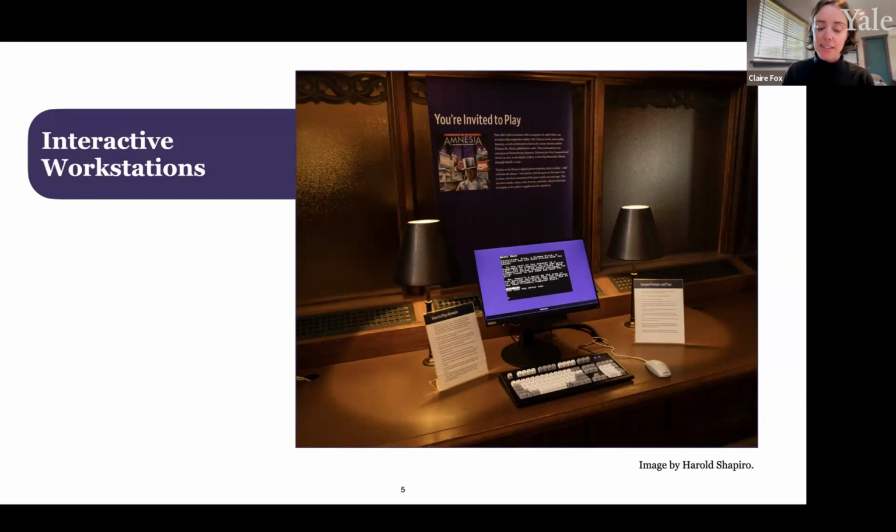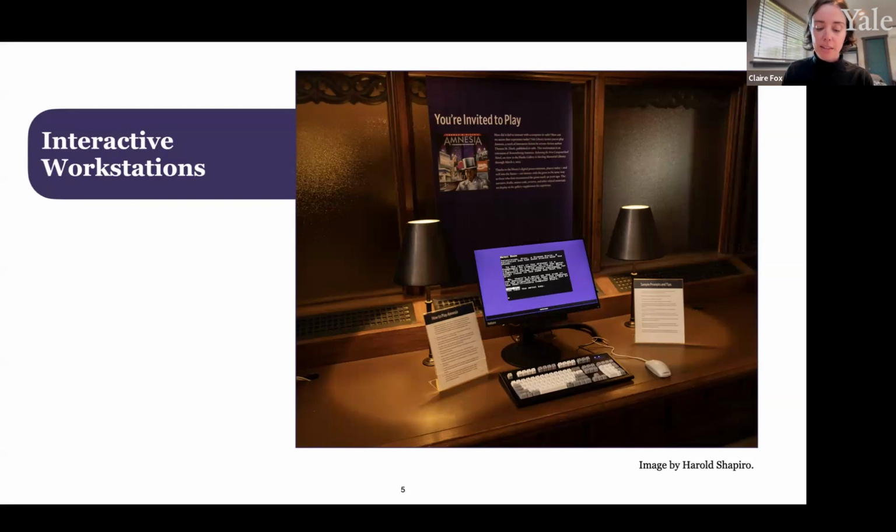This is the style of access that you could expect to experience if you were a researcher requesting access to Amnesia. You would have access to a contemporary computer, but you would be interacting with a representation of Amnesia running in its original computing context using something called an emulator. Emulators are software applications that mimic computer hardware and allow users to interact with digitally created materials that would otherwise be inaccessible.